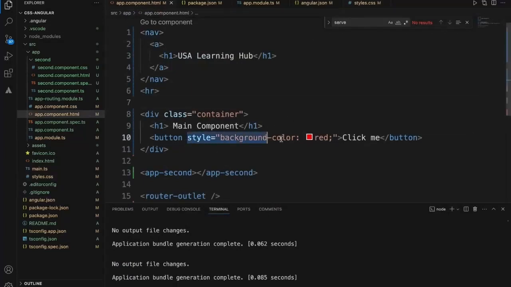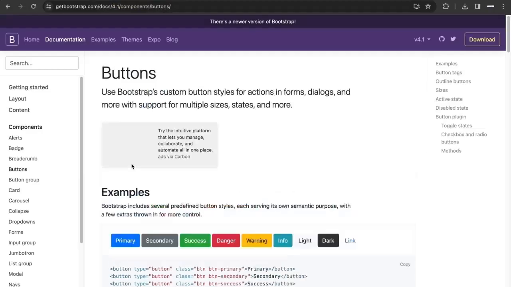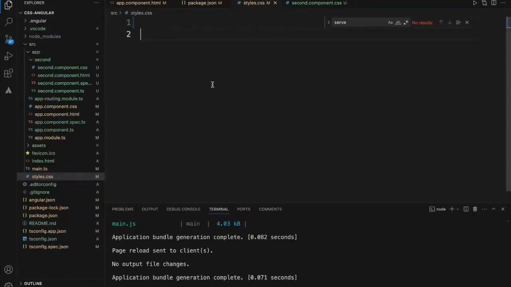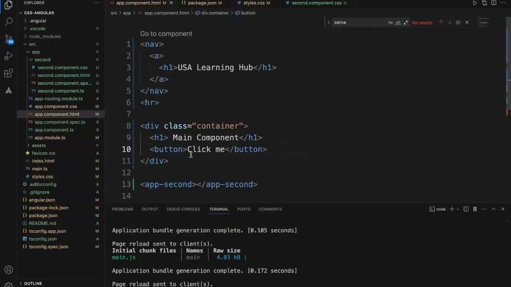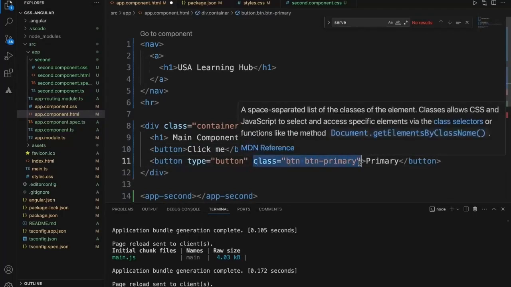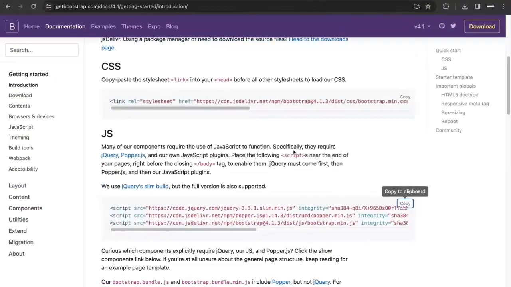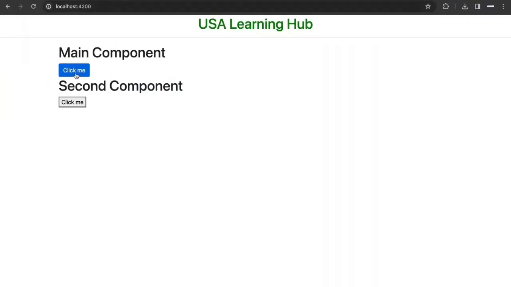Get rid of inline styles and component level styles and see how this is going to behave. Since I'm using Bootstrap, we can directly use these classes, which we have not created, but they will be applied automatically because of Bootstrap. So let's replace this button and add Bootstrap CSS like this. This is a class that I have not added, but it is directly used from Bootstrap CSS. Let's see how this is going to render. See, now the button is changed automatically.